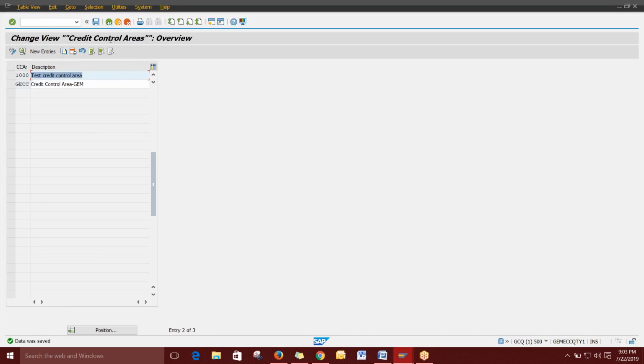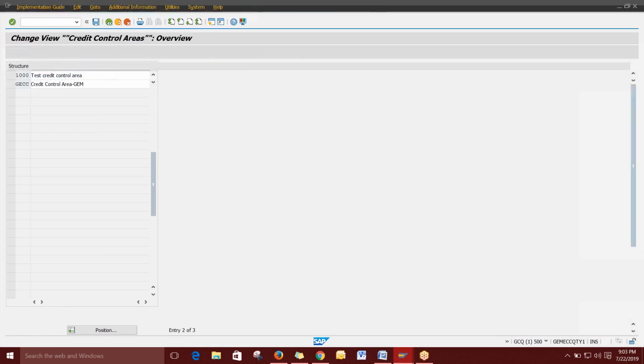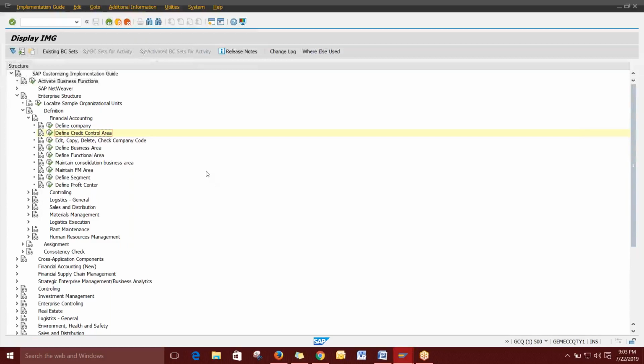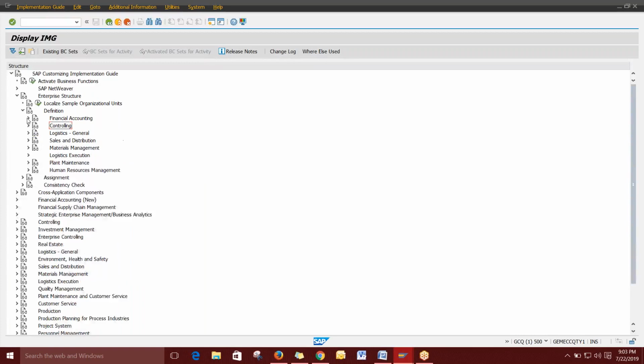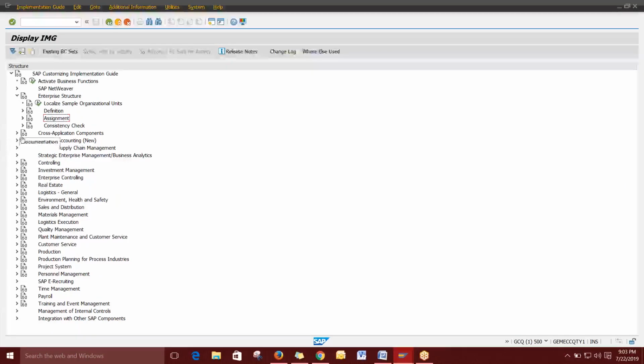Credit control area is nothing but, so we will be having some credit management for the customers. When we apply this, we can fix a particular credit for that particular customer. It is very useful from the finance side. We can monitor by just assigning this to the customer. When we go to the customer master, I will show you this.